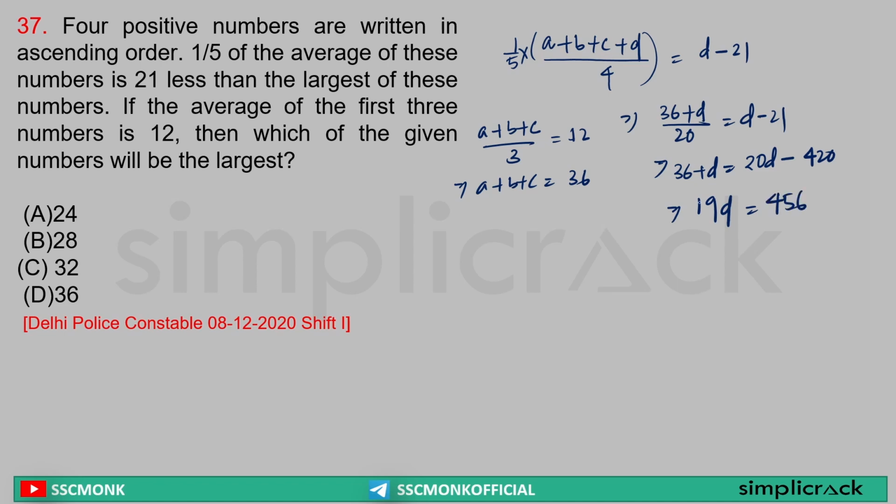Yes or no? Yes. Sir, 19 2s are 38, 19 4s are 76. What is the value of D? 24. Done. Sorted. Within 10 to 20 seconds you can figure this out, and within the next 15 seconds you can solve this. Hardly 30 seconds it will take.